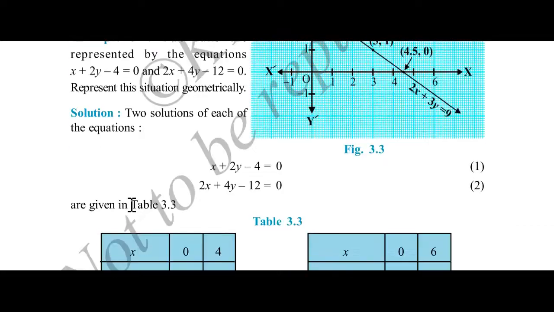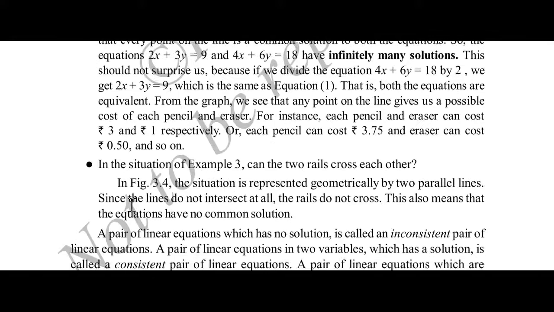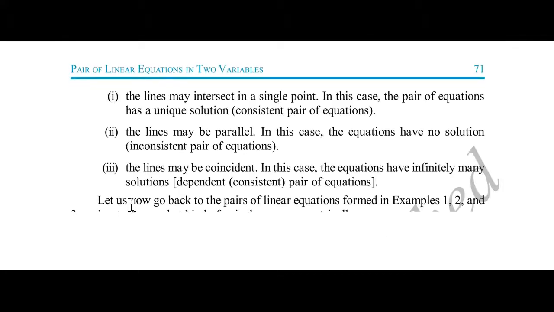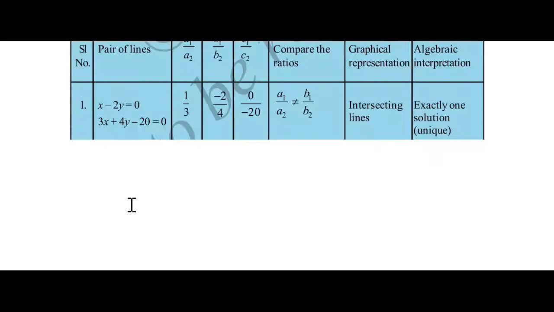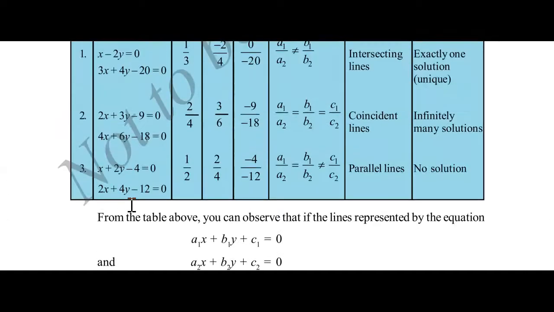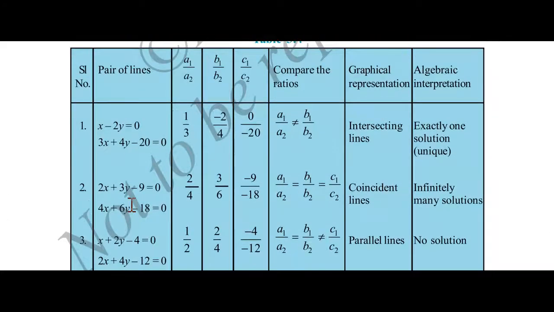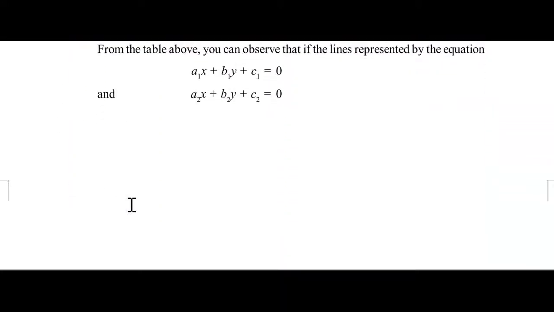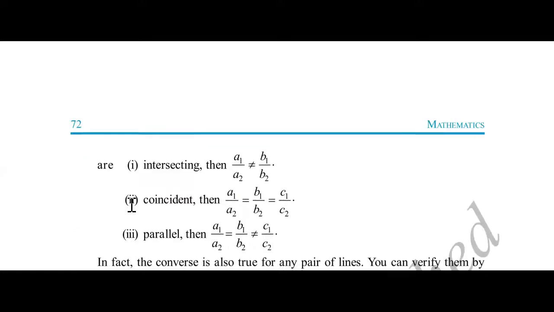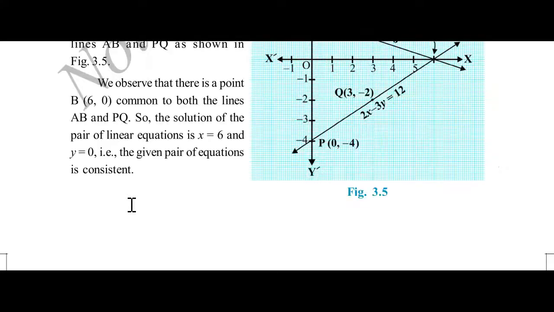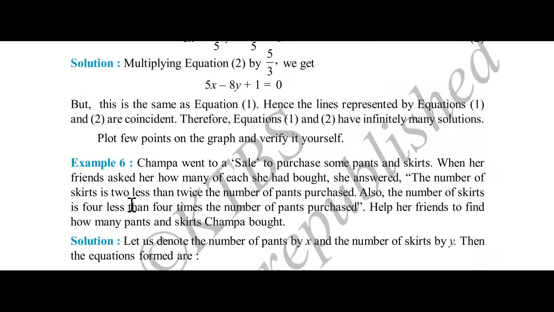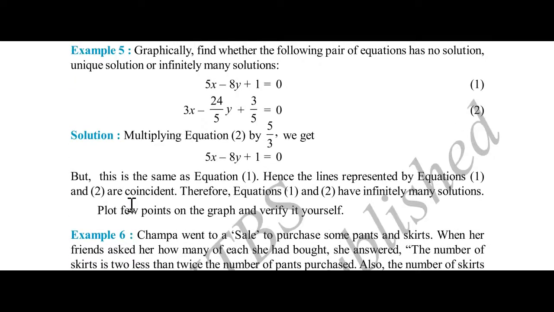Even the graph is there as it is, and after the graph, the graphical representation problems. This table is very important from your examination point of view. Table number 3.4 is very important. You should not neglect this. Anyhow, what types of questions will come in your final exam and on what basis the questions can be set, we will get back to you about those things in our next video.